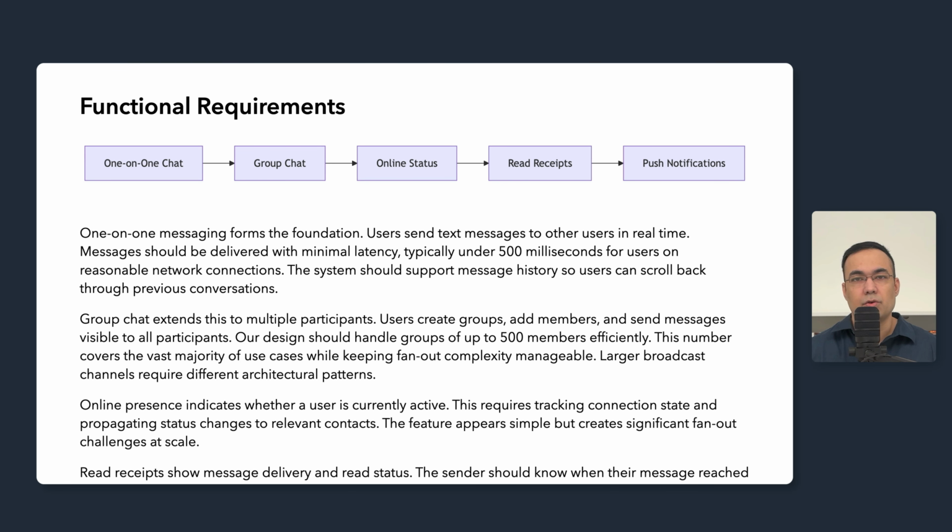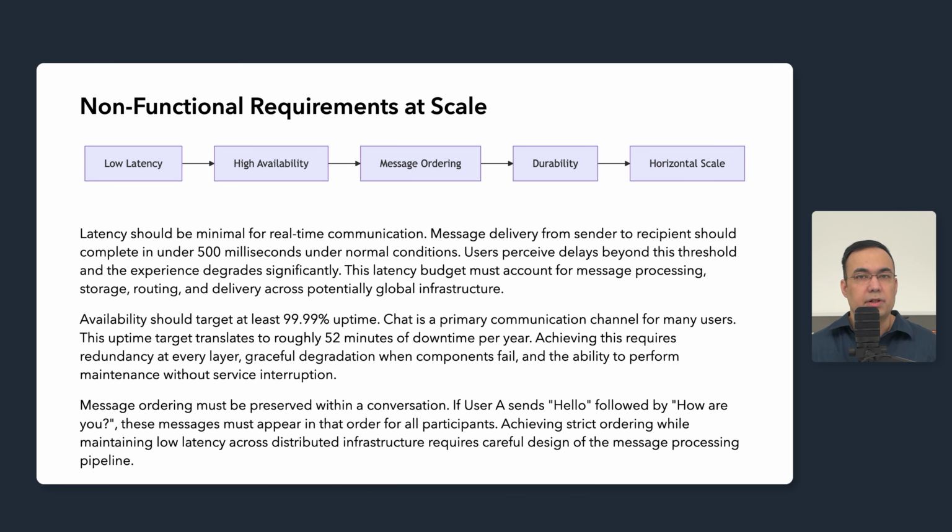Now let's define the non-functional requirements that constrain our design. Latency is paramount for real-time communication. Message delivery from sender to recipient should complete in under 500 milliseconds under normal conditions. Users perceive delays beyond the threshold, and the experience gets noticeably degraded. This latency budget must account for everything: message processing, storage writes, routing lookups, and delivery across potentially intercontinental infrastructure. Every component in this path consumes part of this budget.